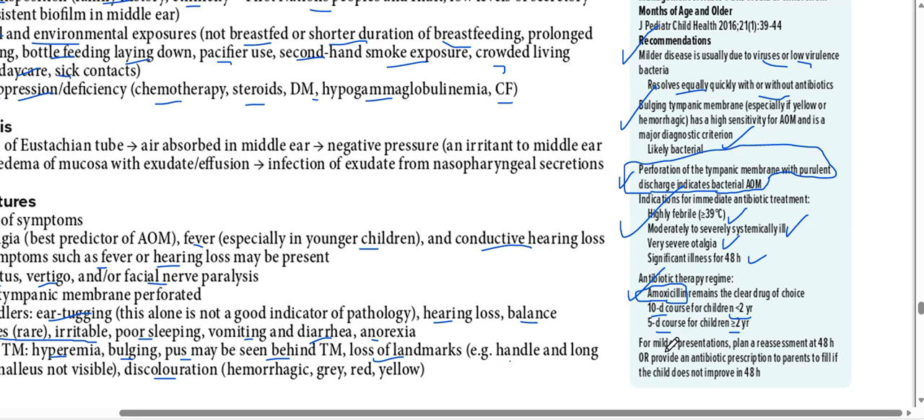Okay, and for milder presentations, plan a reassessment at 48 hours. We can reassess the child at 48 hours if the case is mild. Provide an antibiotic prescription to parents to fill if the child does not improve in 48 hours. So they mean to say that if there is a mild presentation, the child is not extremely unwell, we can take this expectant approach.